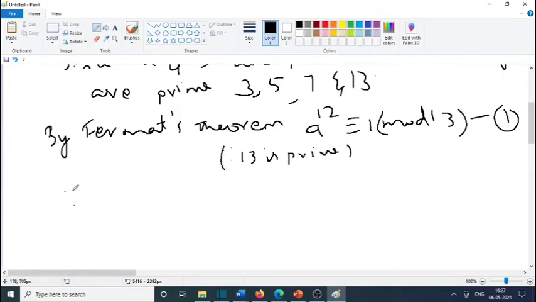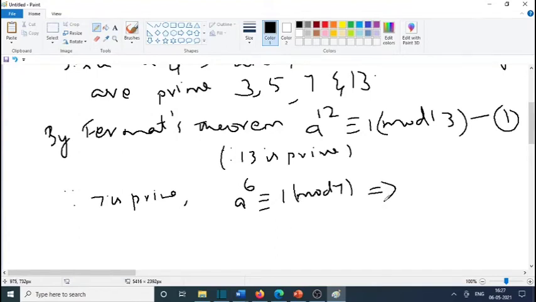Now since 7 is prime, we have a raised to 7 minus 1, 6, congruent to 1 mod 7, which implies we could write a raised to 6 the whole square congruent to 1 square mod 7, or a raised to 12 congruent to 1 mod 7.